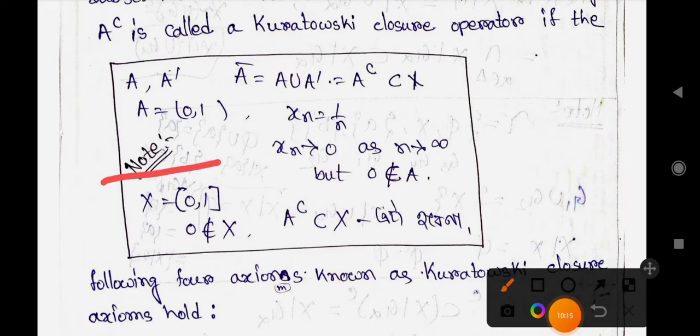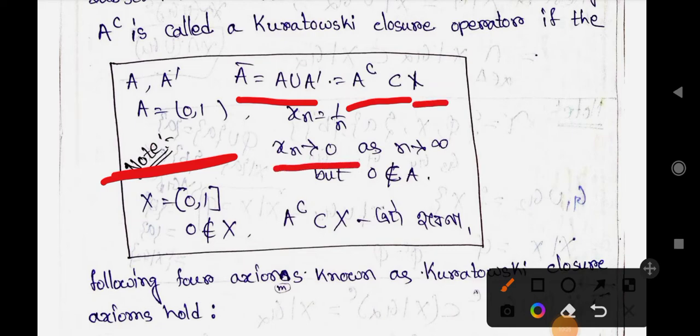Here I put a small note: when A bar equals A union A dash, AC subset of X is not possible. For example, a sequence tends to 0 as n tends to infinity, but 0 does not belong to A.